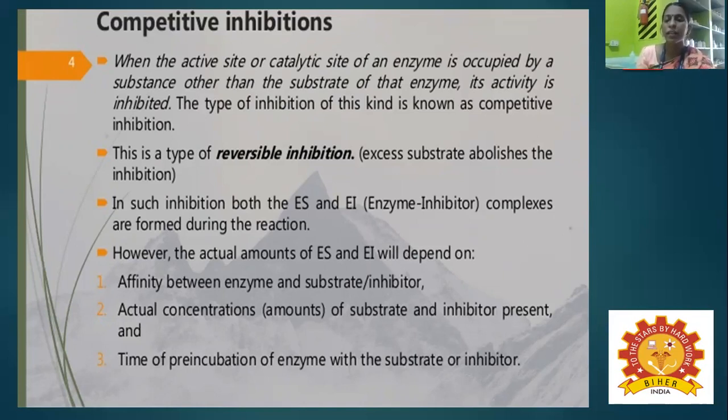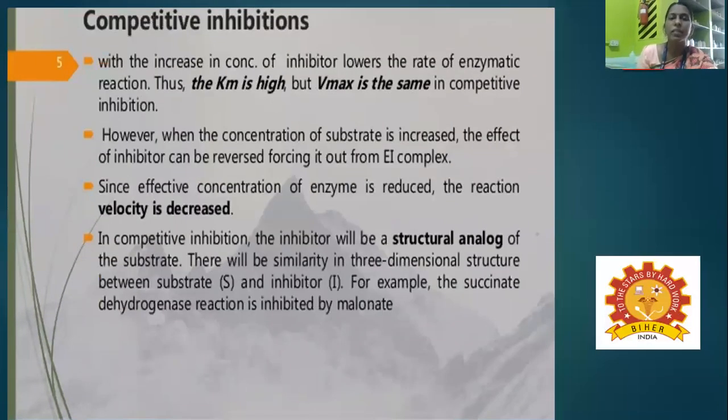These three factors determine the competitive inhibitor activity. And the next point is what happens if you increase the concentration of inhibitor: it lowers the rate of enzymatic reaction, the Km value is higher and the Vmax is the same in competitive inhibition.